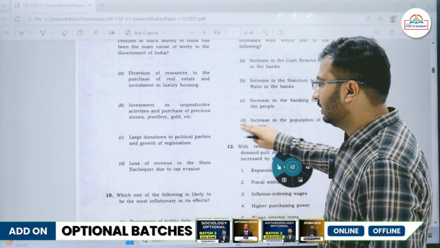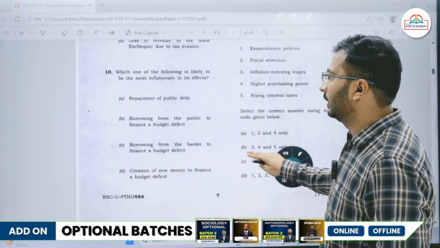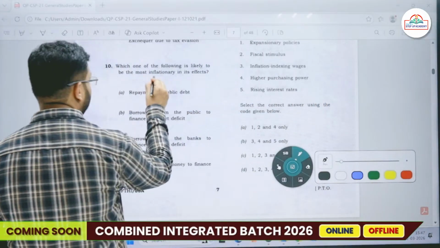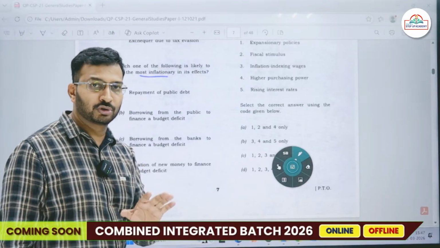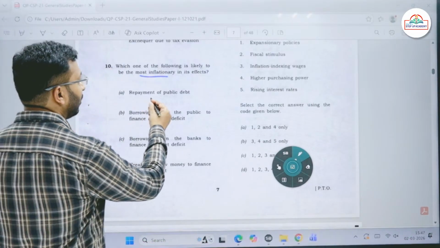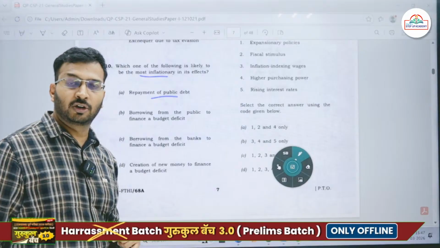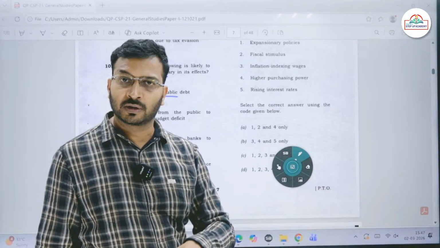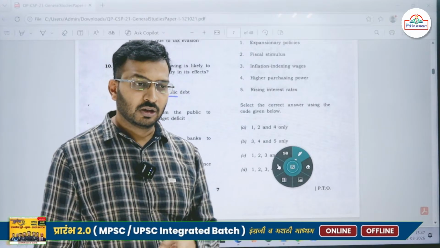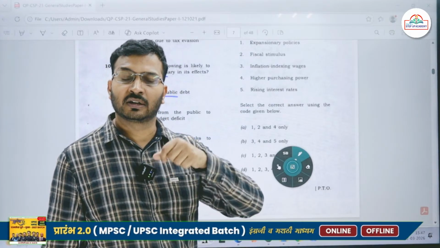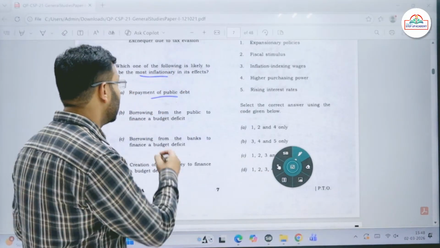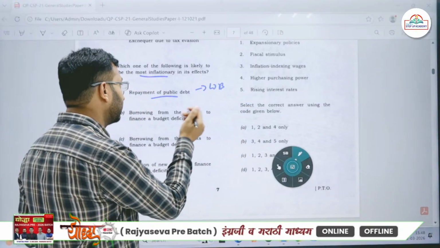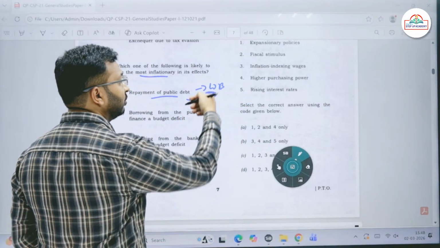Then the 10th question: which one of the following is likely to be most inflationary in its effect? Most inflationary, read the statements very, very carefully. Repayment of public debt. Let's say for example the government has a lot of public debt, a lot of loans on the government. Let's say the government has taken a loan from the World Bank, and that is public debt. And the government has repaid that loan to the World Bank.